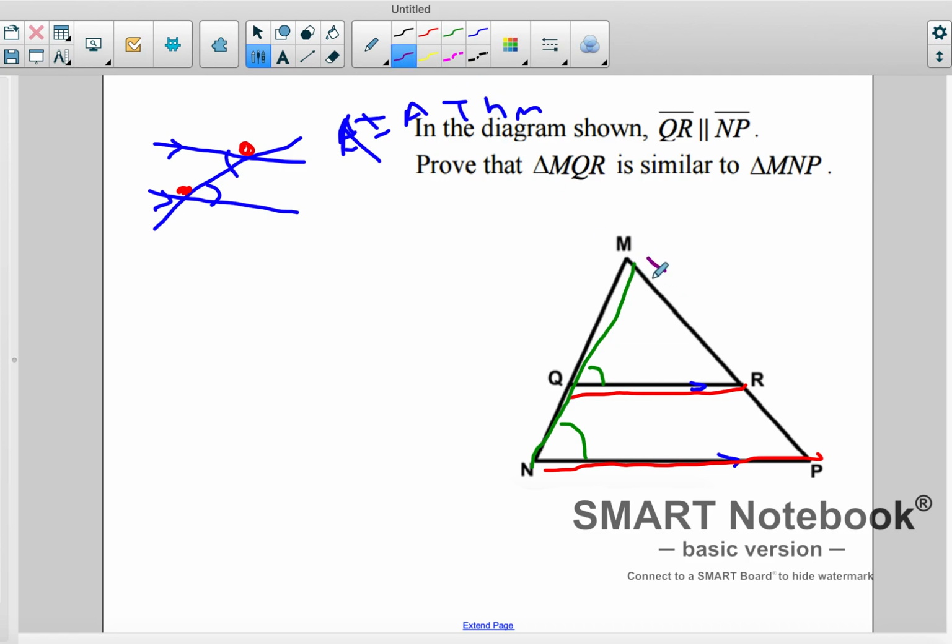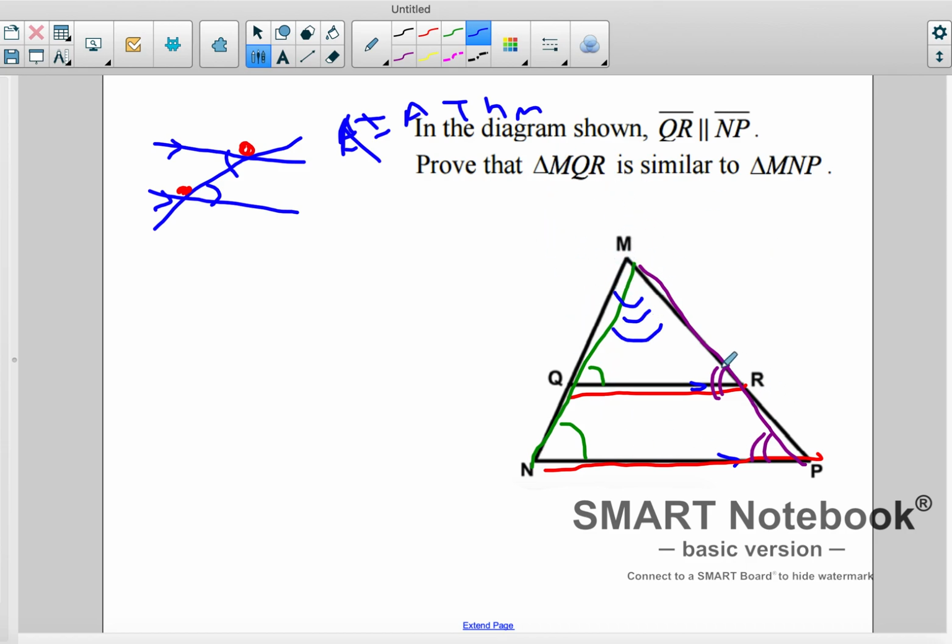And then we can come to this side, and we can also use these two angles, right? And since these are parallel, these are also corresponding, and corresponding angles are also congruent. Okay, and the last thing that we could have done is say that, well, isn't M in both of those triangles? Well, yeah, it is, and that's the reflexive property.